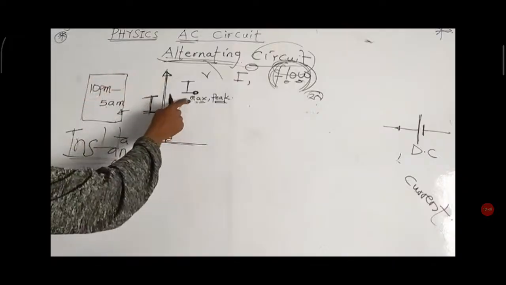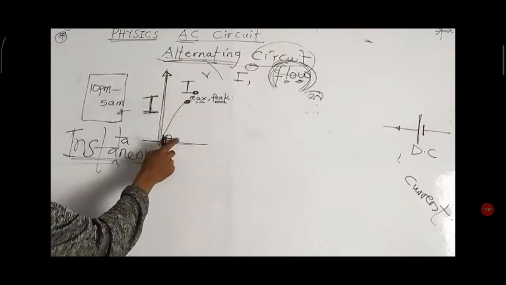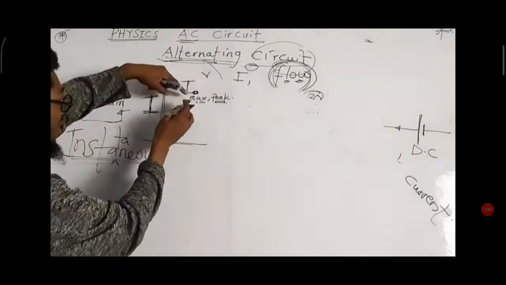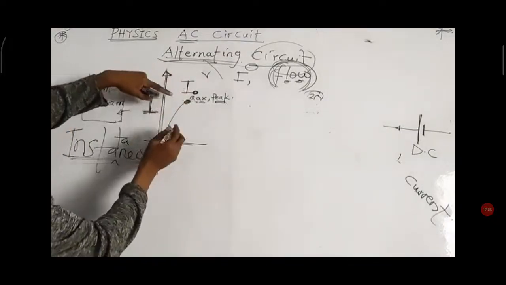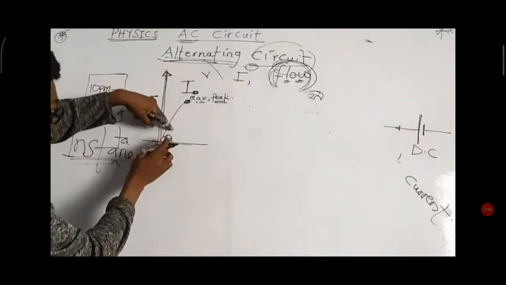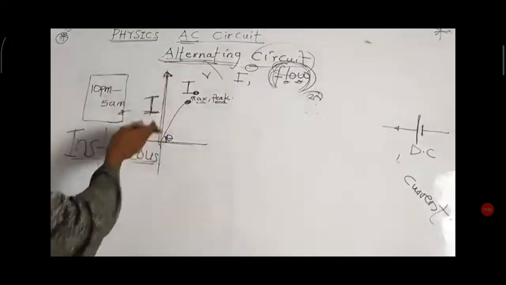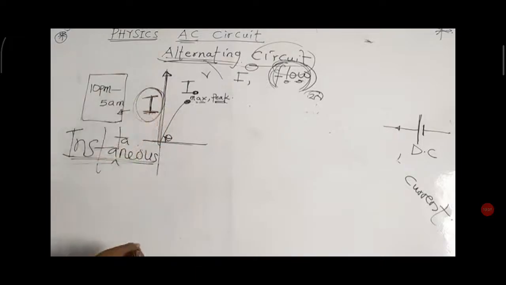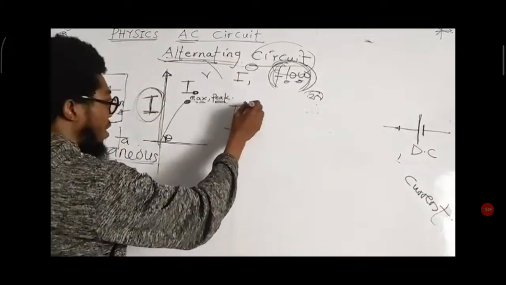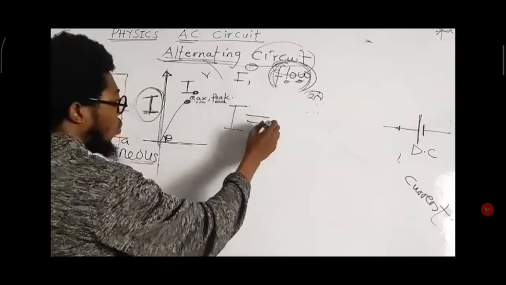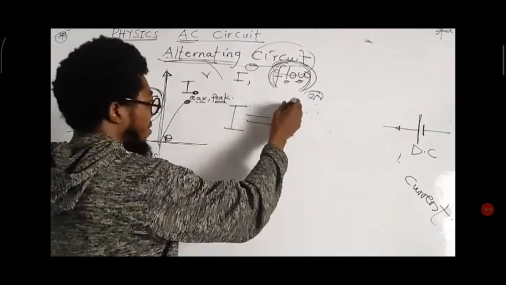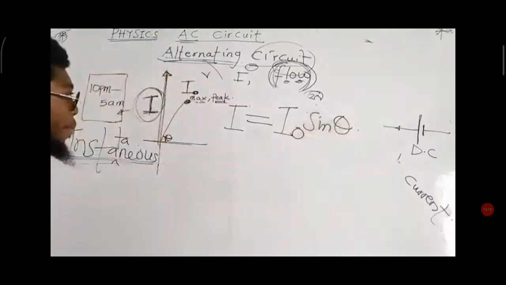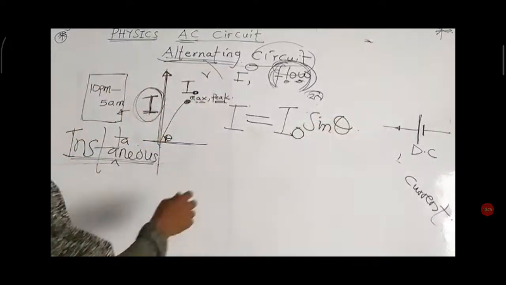If you are doing this resolution and you have an angle with the horizontal, any resolution here is going to give us a value like this. The value that is here, when I resolve it, is going to become I sine theta, and that value will be on the y-axis. But who is on the y-axis? The instantaneous value. So that means that my instantaneous current will be equal to the maximum current sine theta. That's what we are going to have there.